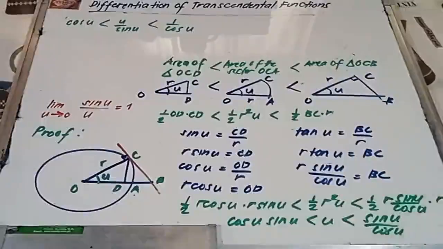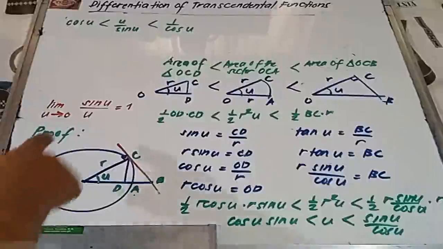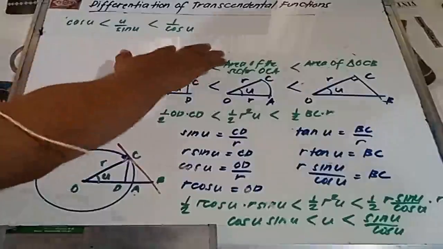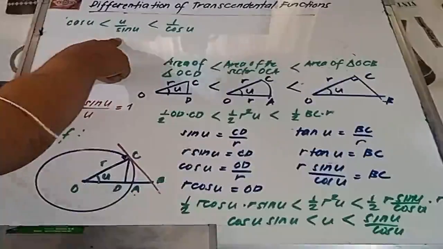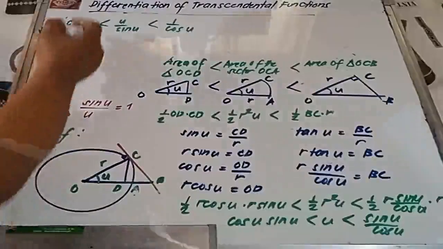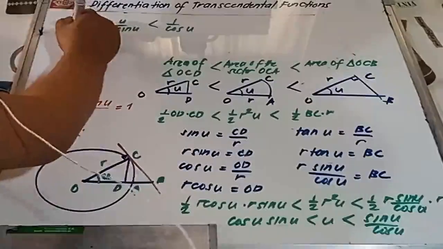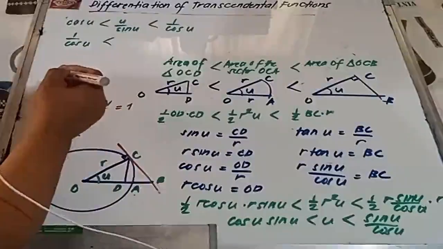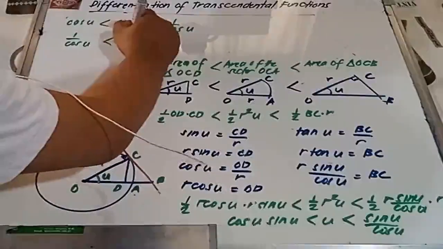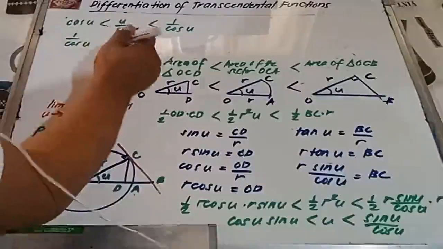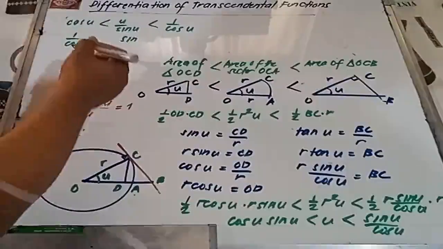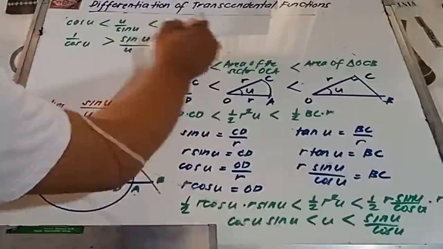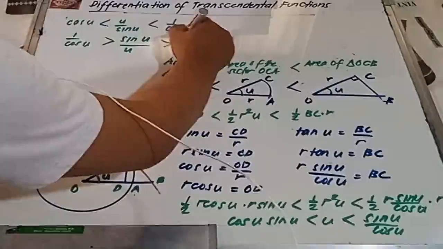Now, what we need is a function of sine u over u. Okay? So, kukunin natin reciprocal ng lahat ng terms. So, ito, para maging sine u over u. So, pag ni-reciprocal natin to, that will become 1 over cosine u, cosine u less than to. Sorry, since kinuha natin yung reciprocal, mababaliktad din yung direction of our inequality symbol, magiging greater than. Sine u over u, this will become greater than cosine u, reciprocal.